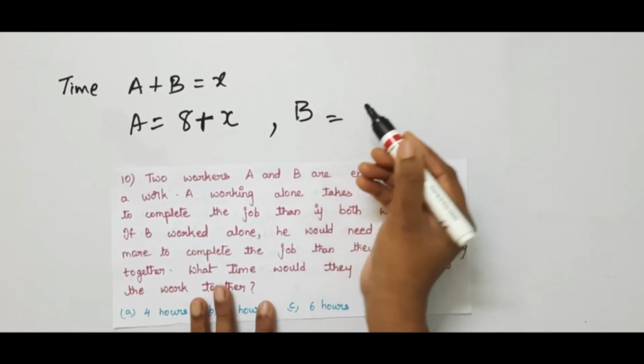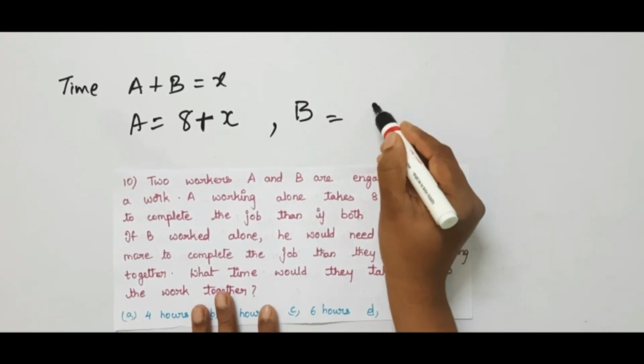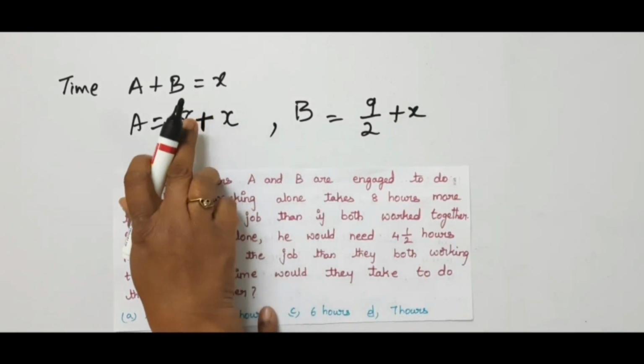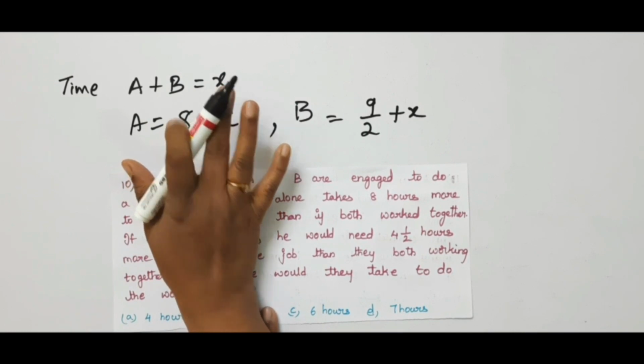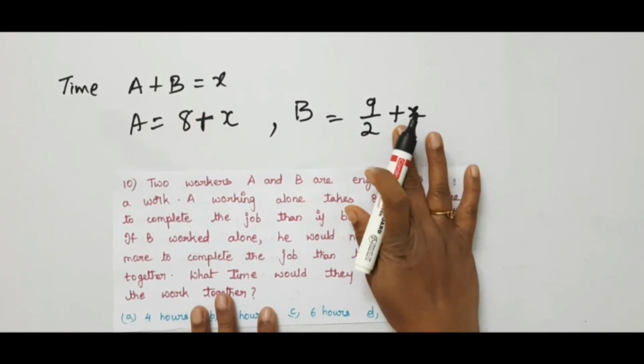So it is nothing but 4 1/2 can be written as 4 2s. It is 8 plus 1. It is 9/2 plus X. More than they did together to complete the work. Here we took it as X. So just add. More means we have to add plus X.